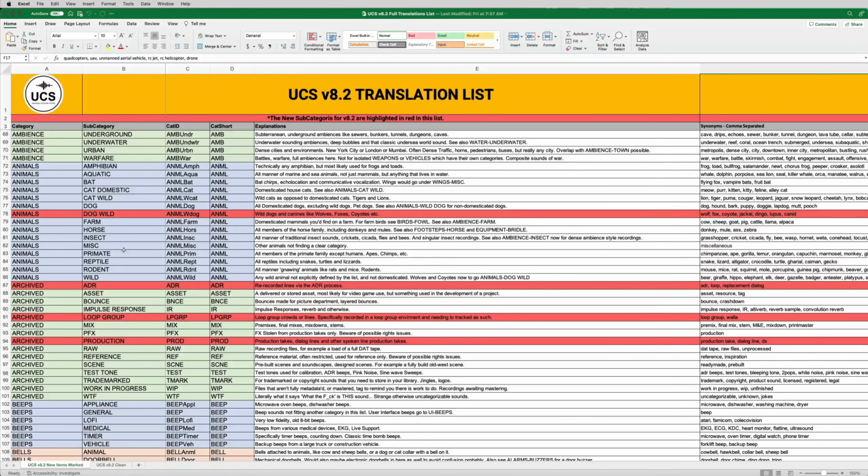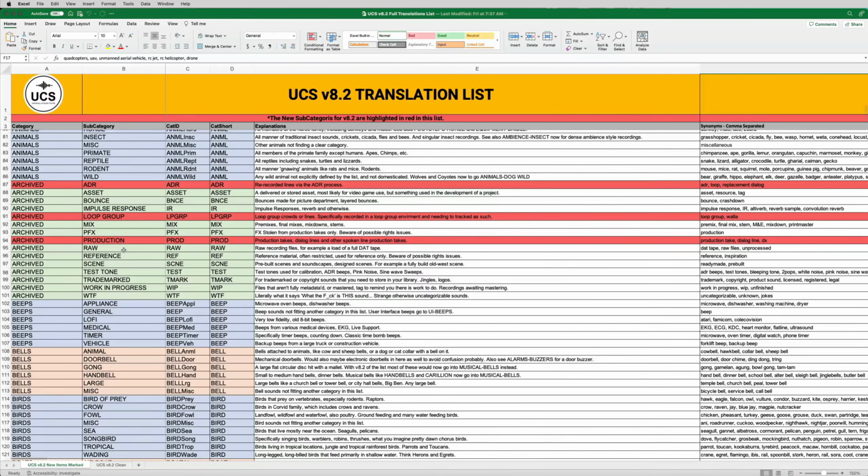So we had a Cats Wild category for things like tigers and lions, and this was an omission. We should have fixed this in the first go around, but we're going to add now a Dogs Wild category, basically, or Dog Wild. And this is where things like wolves, foxes, coyotes, dingoes, things like that would go. So we're really splitting the dog category from domestic dogs into wild dogs. I would like to have taken the original dog category and renamed it, but because of the rule I gave myself at the beginning, which was that I was never going to rename or rework any of the original list, we're just going to leave that as dogs, and now we have Dog Wild.